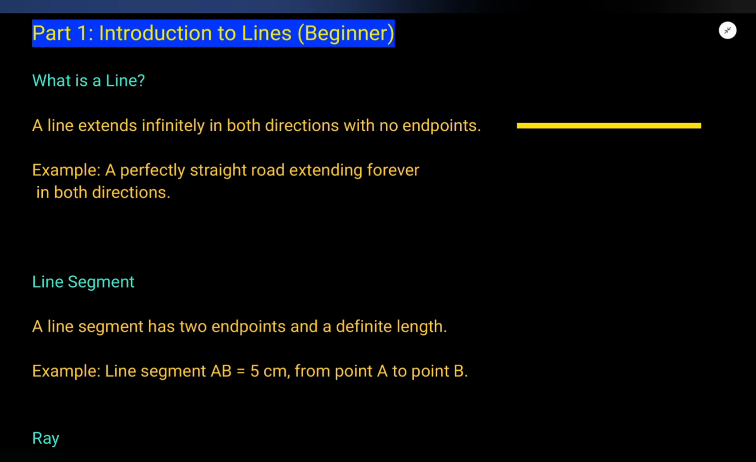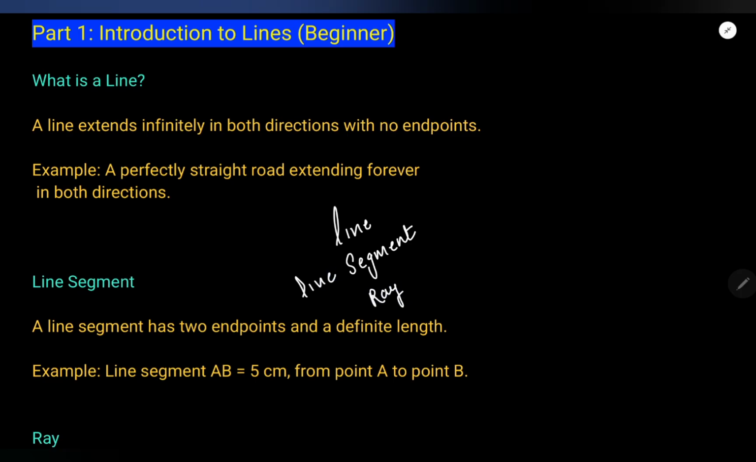I will name three things first. First is line. Second is line segment. And third is ray. There is a difference between all these three things.